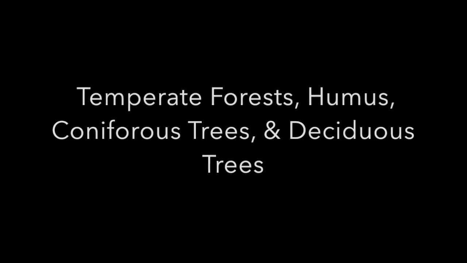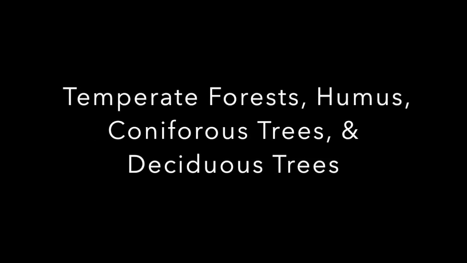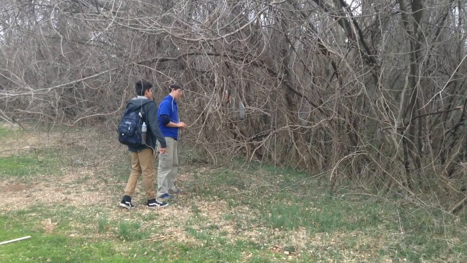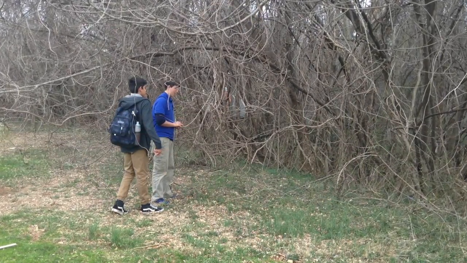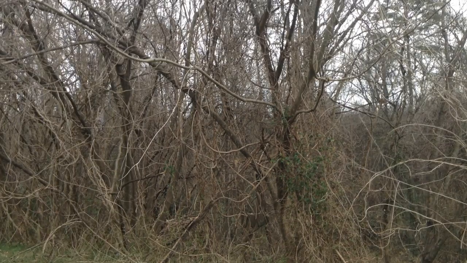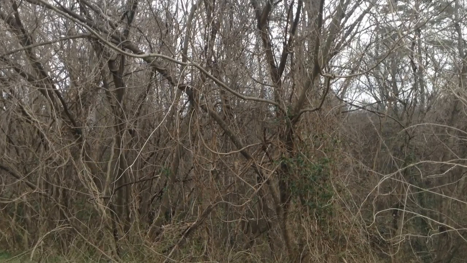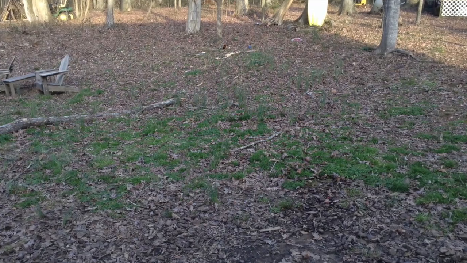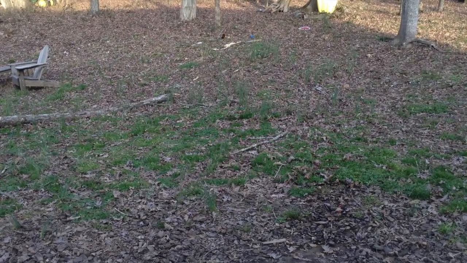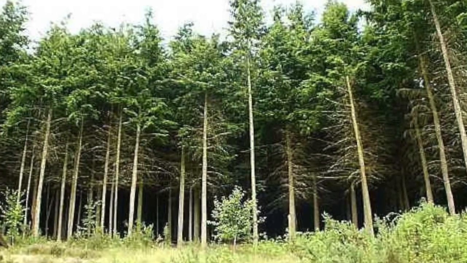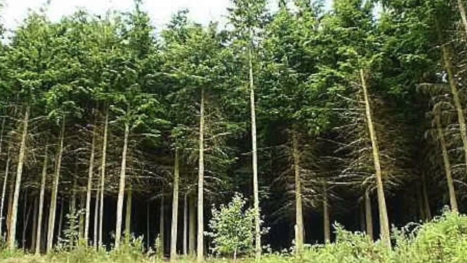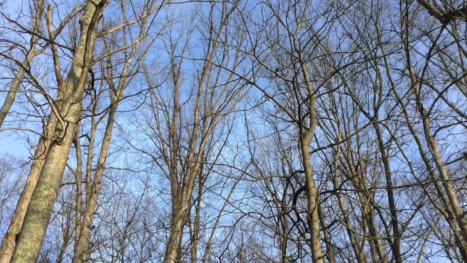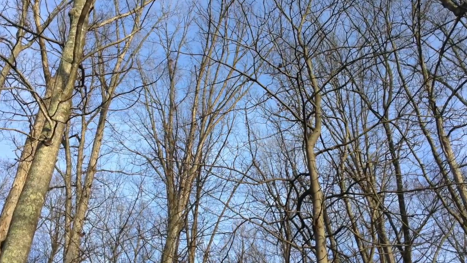Temperate forest, humus, coniferous tree, deciduous tree. The temperate forest biome is very unique, consisting of cold to moderate winters, warm summers, and year-round precipitation. This biome can be found right here behind the soccer field of our school. Humus is found in temperate forests and is formed of decaying leaves and organic matter. Coniferous trees are trees with cones bearing seeds inside them. A spruce tree is a type of coniferous tree. Deciduous trees are trees that lose their leaves seasonally. An oak tree is a type of deciduous tree.